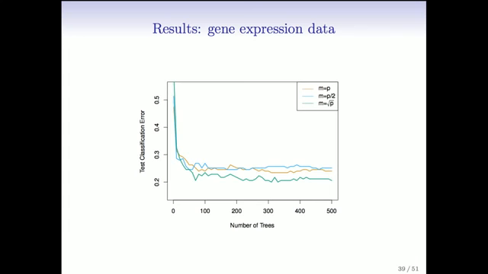Exactly. If we use m equals p, which is just bagging, that means that at every split we're considering all possible predictors. Those are the usual trees, and that gives us the gold curve. Random forest, the green one, uses the square root of p. That's where we retain square root of p predictors and throw the rest away. You see, it gives us an improvement of perhaps 3 or 4% over bagging.